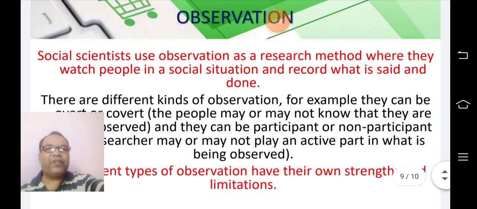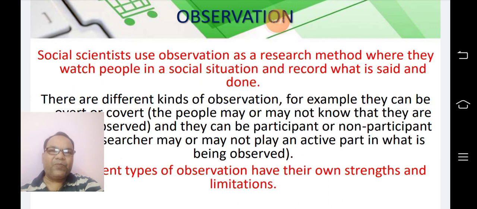Then comes observation. It is also a very reliable, very effective technique of data collection in qualitative research. It is popular particularly with the social scientists in addition to scientists belonging to other disciplines. Social scientists use observation as a research method where they watch people in a social situation and record what is said and done.